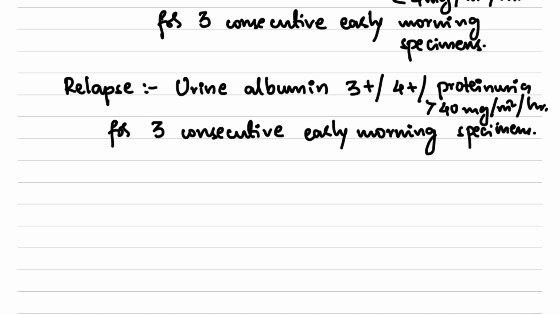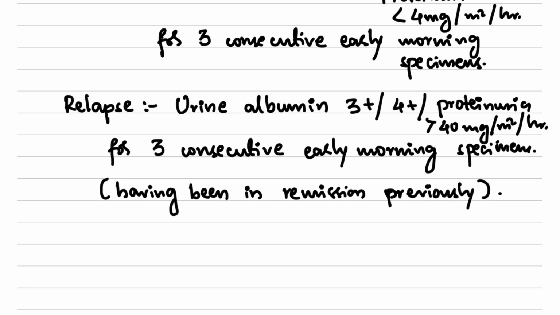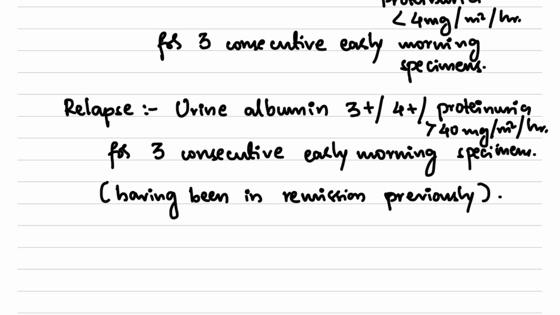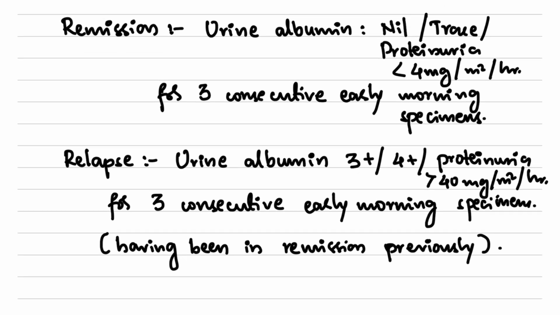And this child should have been in remission previously, because if he hasn't been in remission, then we can say that he has not been cured the first time also. So the child is in relapse whenever there is urine albumin of 3 plus or 4 plus, or proteinuria of more than 40 mg per meter square per hour for 3 consecutive early morning specimens, and the patient should have been in remission previously. So these are the definitions for remission and relapse.